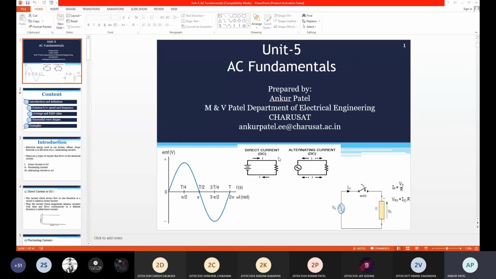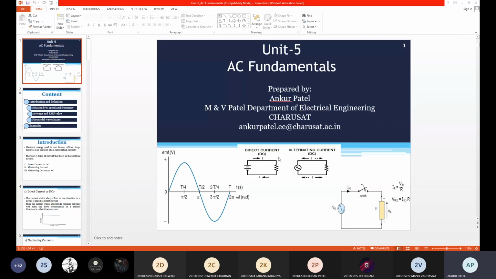So for the sinusoidal current, we are considering the half cycle, and we get I average equal to 0.637 into Im. For the half wave rectified current, we are considering the full cycle, so I average is equal to 0.317 into Im.